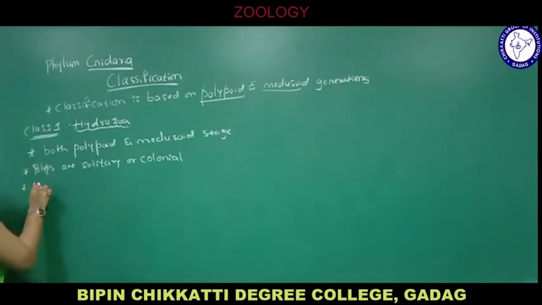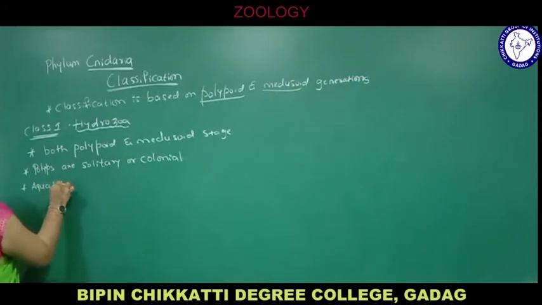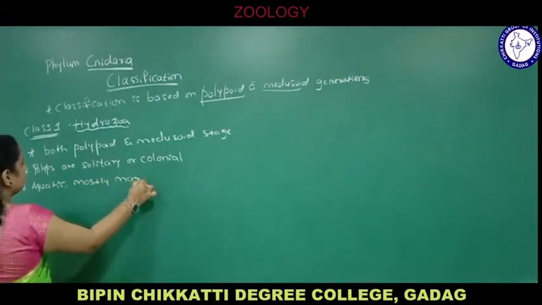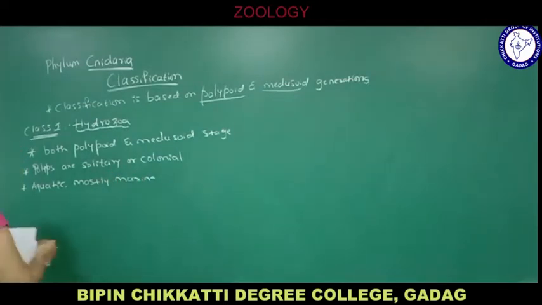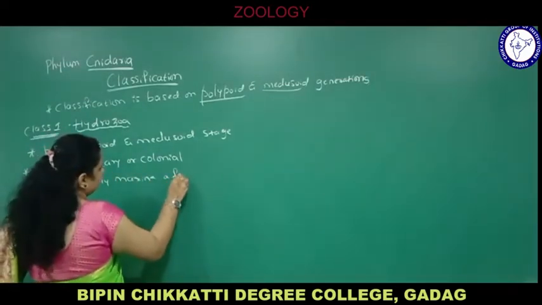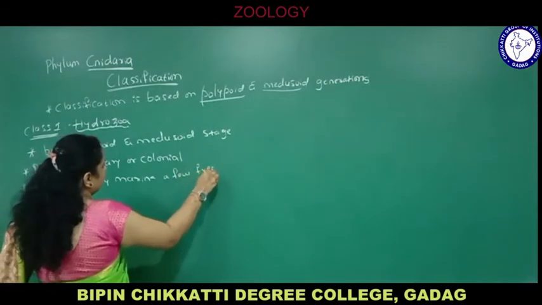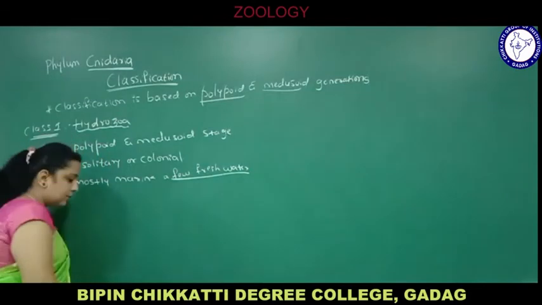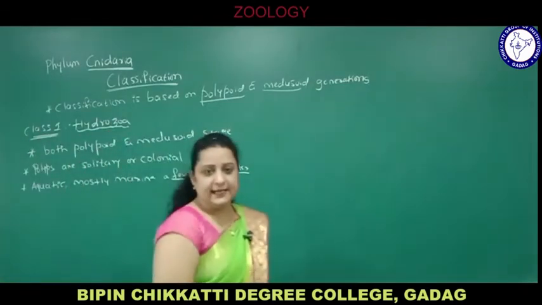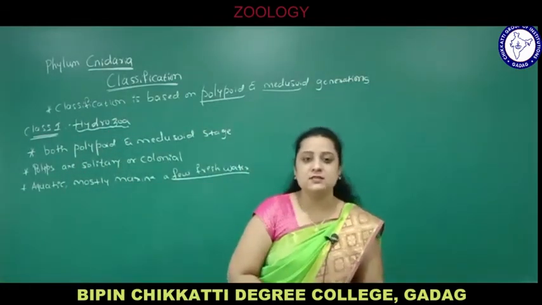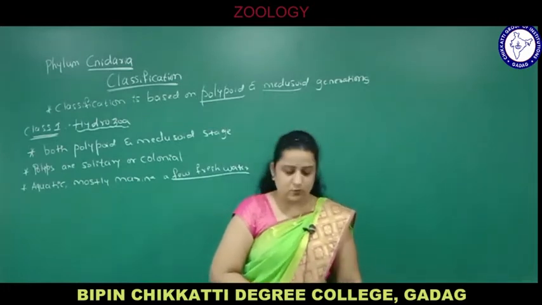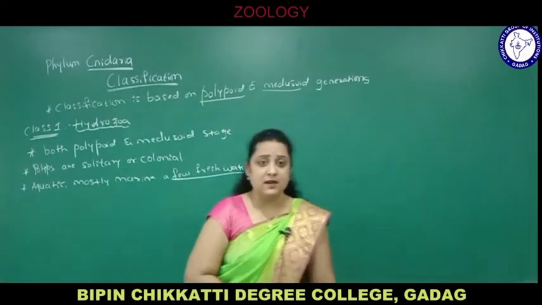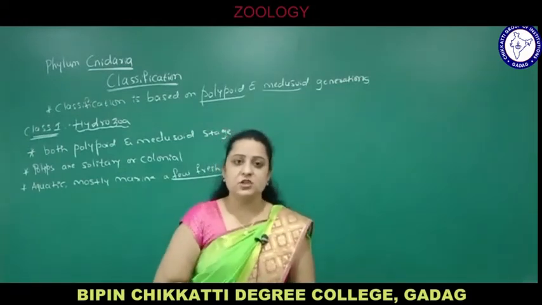Aquatic means living in water, mostly marine, a few freshwater, as I told just now. A very good example of a freshwater coelenterate is hydra. The majority of the animals belonging to class Hydrozoa, phylum Coelenterata or phylum Cnidaria, are exclusively marine, except hydra, which is a freshwater form.